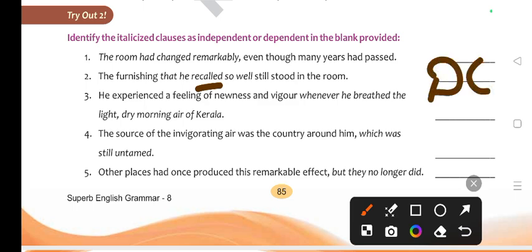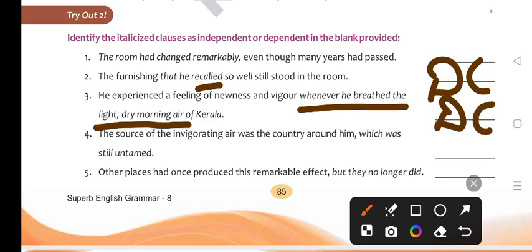Next, he experienced a feeling of newness and vigor whenever he breathed the light, dry morning air of Kerala. So firstly you need to find out where it is written in italicized word, and once you get the italicized word you need to find out. So here, whenever he breathed the light dry morning of Kerala, so this is what?